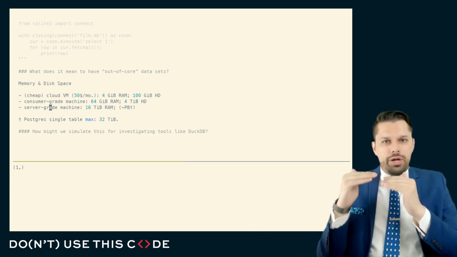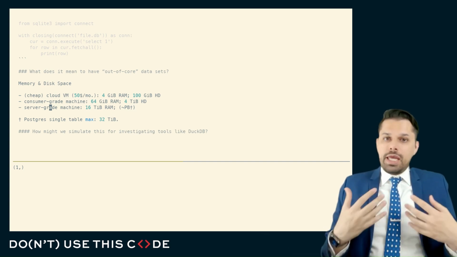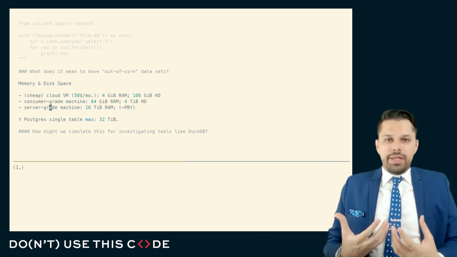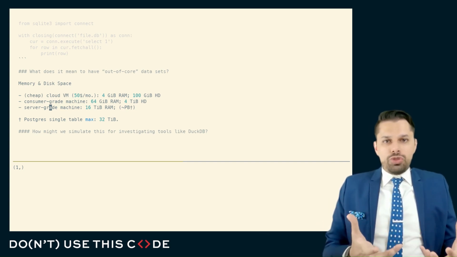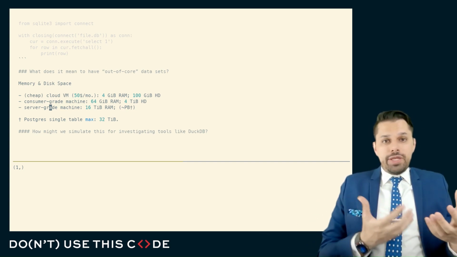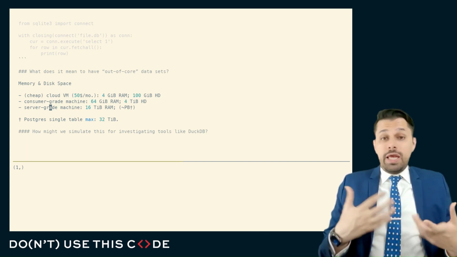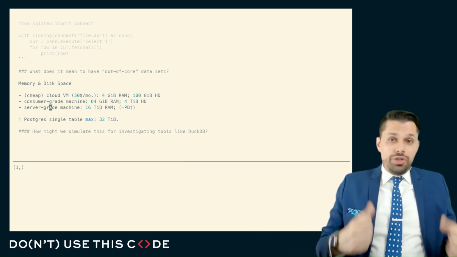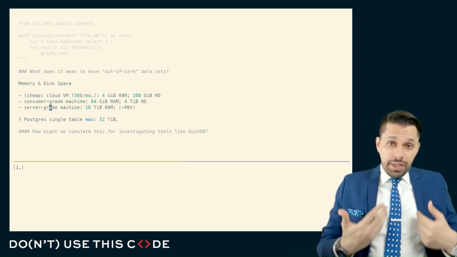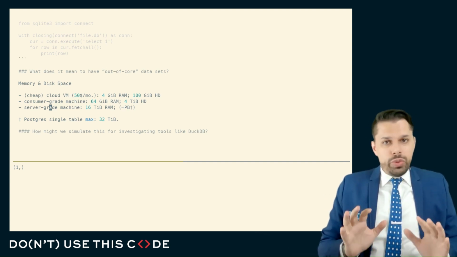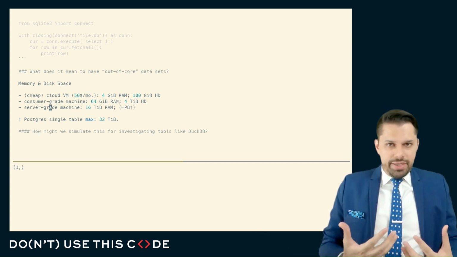We talk about tools that are in-core tools, like pandas. If you do not have enough RAM, your pandas data frames cannot exceed a certain size. We talk about out-of-core tools like DuckDB or SQLite or Postgres, where if you don't have enough disk space, well, your database is going to fall over and it's going to say there's no more disk space for me to operate. And there is, in fact, a third tier, which we won't talk about, which are distributed databases.